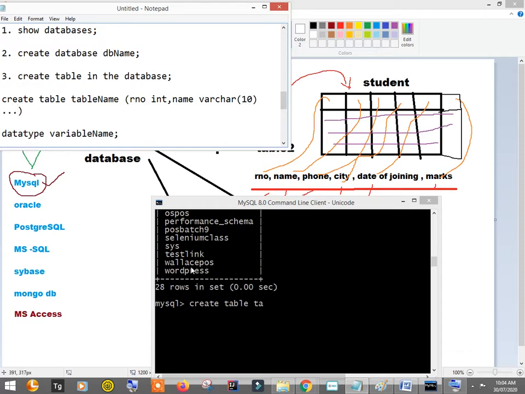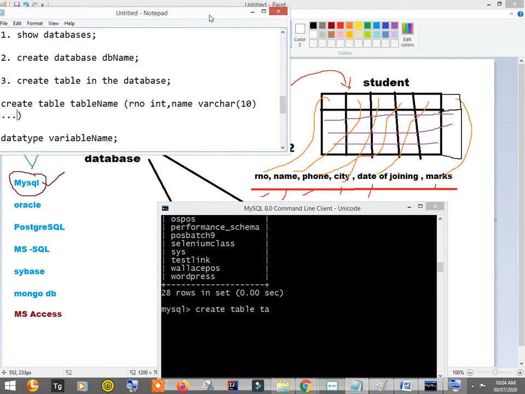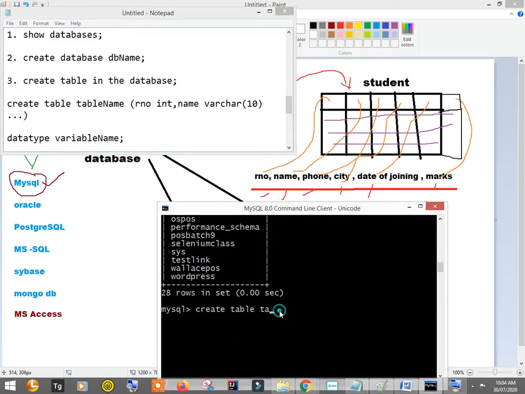So the same thing I'm going to use here. Let's keep it in the same window as well. So create table, table name, I'll call it student. Then let's create columns inside it. First column is roll number, so rno, integer type. Then name is varchar 10.